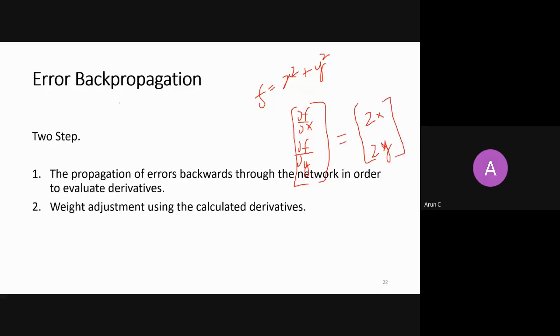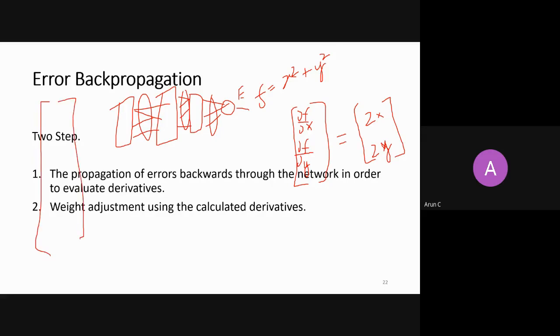But here you see that there is a neural network which has some hidden layer, then another hidden layer, then a third hidden layer, and likewise a last output layer, and every layer has some W's, right? There are so many W's, and for every W you need to take a derivative of the error function. So it is a complicated problem, right? This is your error function, and you need to take a derivative of this error function with respect to every W in this layer, in this layer, in this layer, and then you will get a long gradient vector, right? If there are 100 W's, then the dimension of this gradient vector will be 100 by 1, right? So this is a complicated problem.